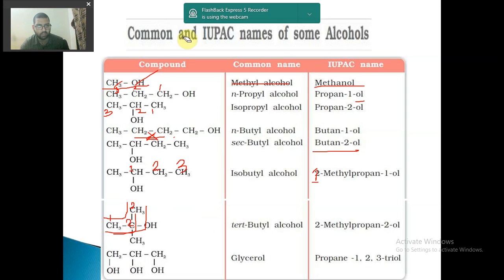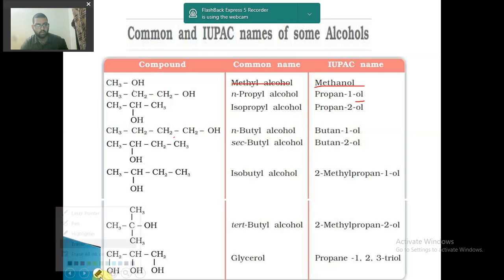Let me first erase it because there is confusion. So it was 1-methyl propan-1-ol.